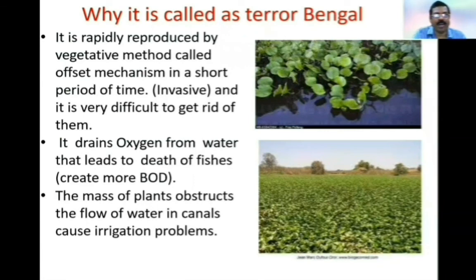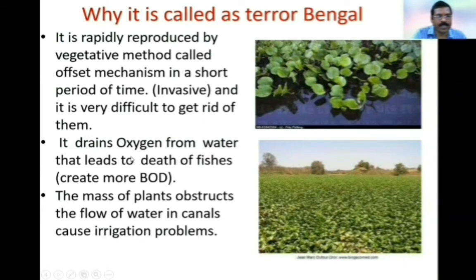Why is it called the terror of Bengal? Eichhornia rapidly reproduces by a vegetative method called the offset mechanism in a short period of time. It is very invasive and occupies the entire pond within a short period of time. And also it is very difficult to get rid of them, because even if only one plant is left, it produces many plants by the offset mechanism within a short period.